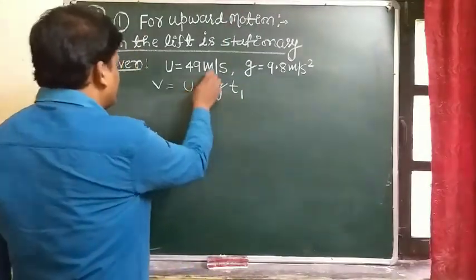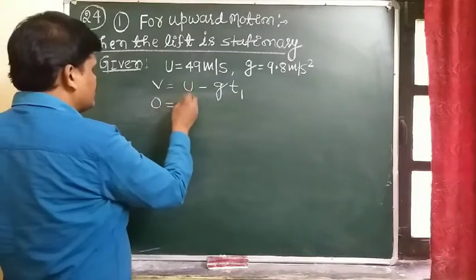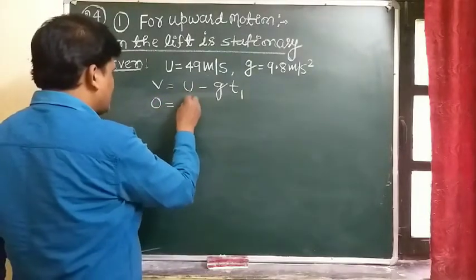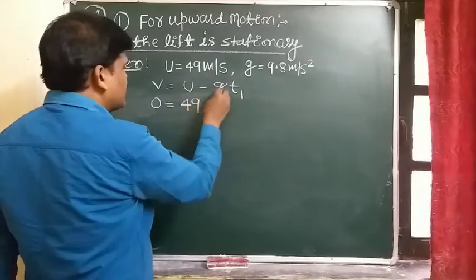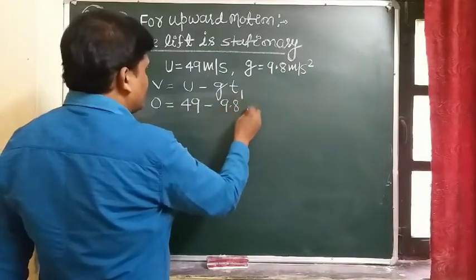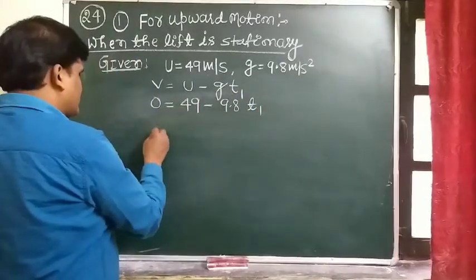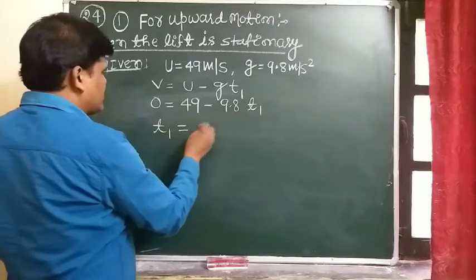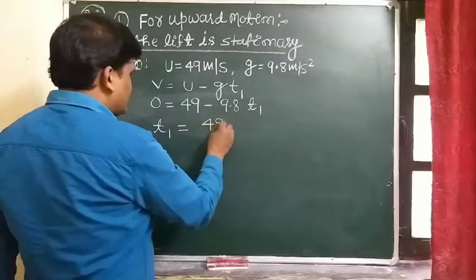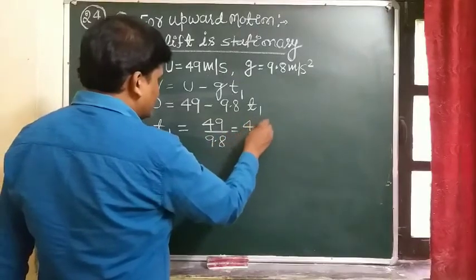Here the final velocity is 0, u is 49, and g is 9.8. So after solving, t1 equals 49 by 9.8.